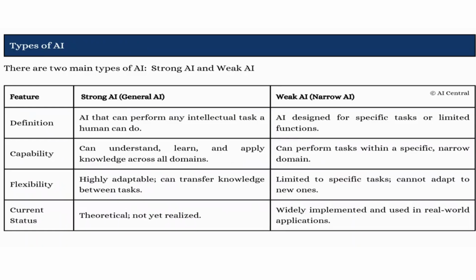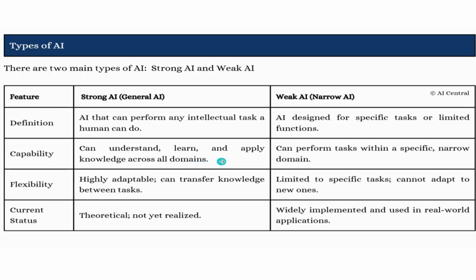Next, we are looking at the types of AI. There are two main types of AI, strong and weak. Strong AI is also known as general AI, and weak AI is also known as narrow AI. Let us look at the definition first. Strong AI is the AI which can perform any intellectual task that humans can do. In contrast is weak AI, which is designed to perform specific tasks only.